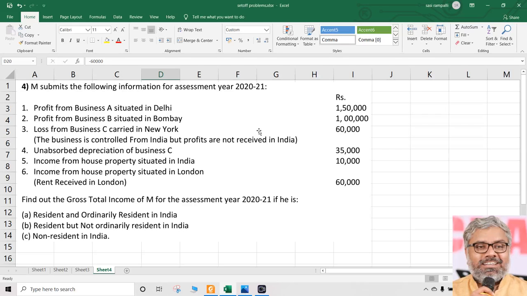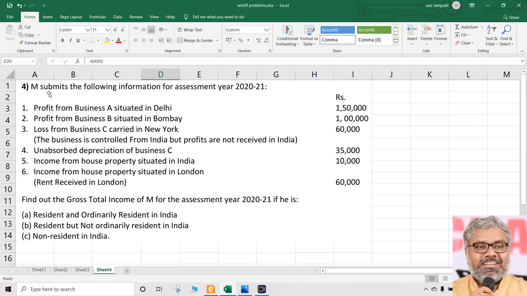We don't have to assume things like that they are specified businesses. That is absolutely rubbish. If nothing is mentioned, don't touch them. If we have to go on with such exceptions, everything should have an assumption. First of all, we should assume that M is a human being. We should start from there. Business A is not a business mentioned in section 35, not in 35AD, not a speculative business. What nonsense is that? We don't have to make any of those assumptions. Business A, if nothing is mentioned, is a normal business. There is no need to write any assumption. For normal things, there is no assumption.